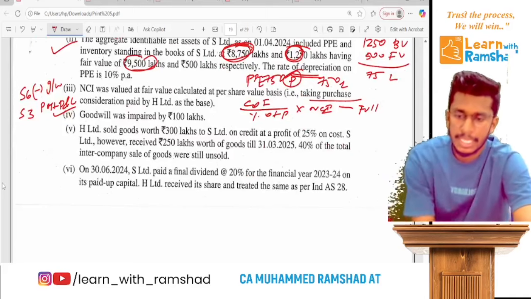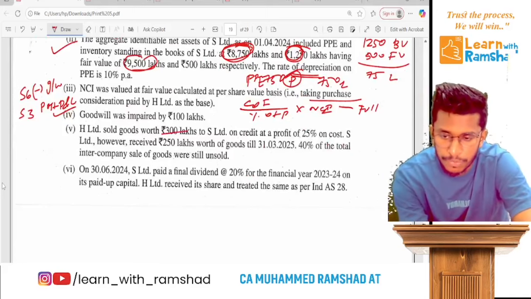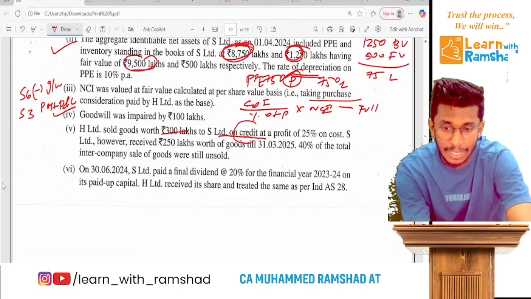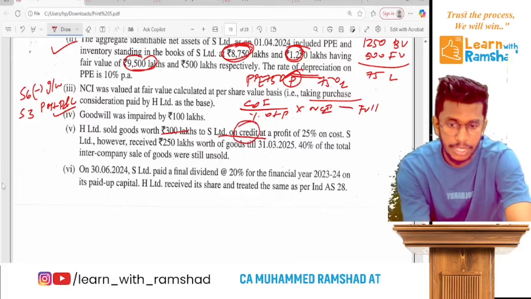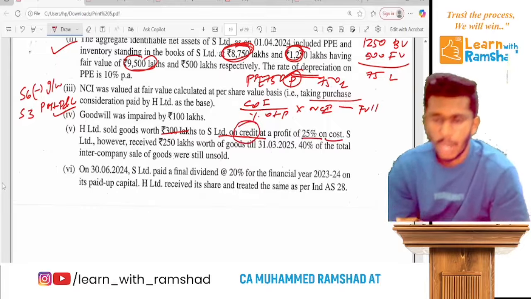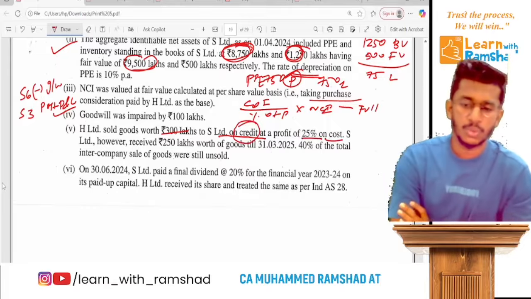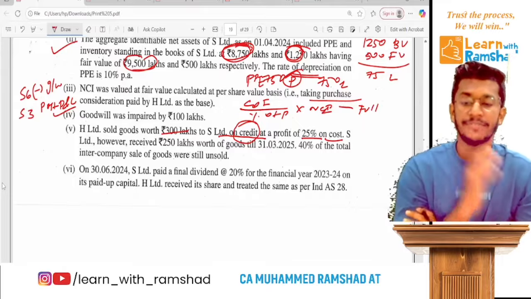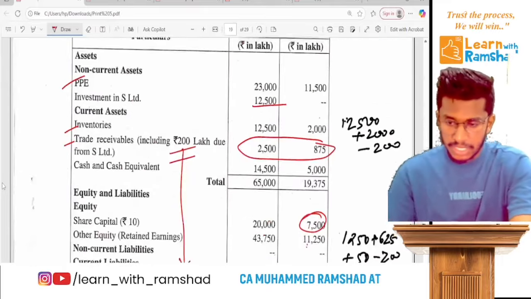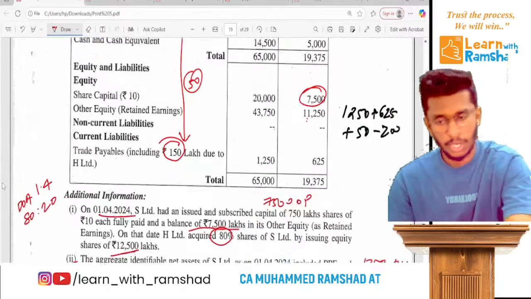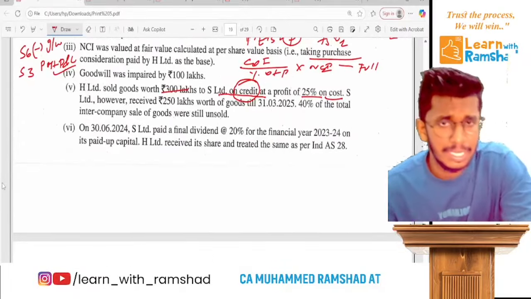Now H Limited sold goods worth 300 lakh to S Limited on credit at 25% on cost. But S Limited, however, received only 250 worth of goods by 31st March 25. So that's the first hint. Remember, you can see there is a difference of 50 in their mutual owing. So they give the reason for that.